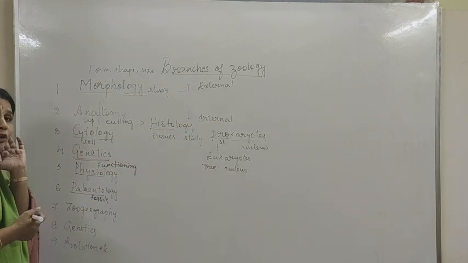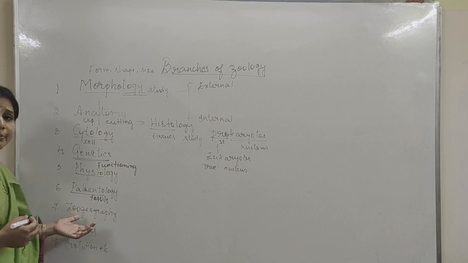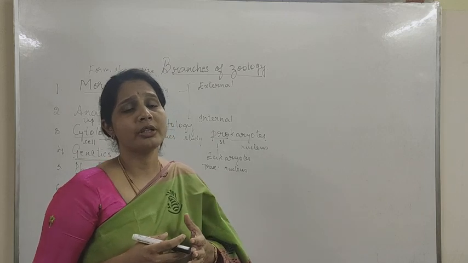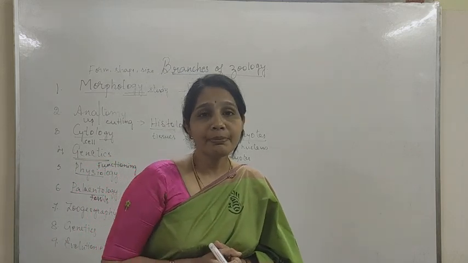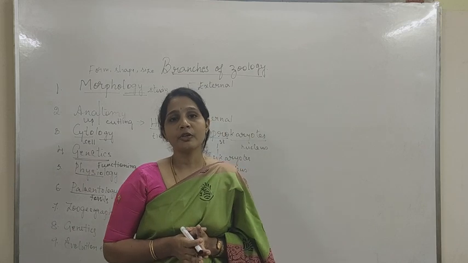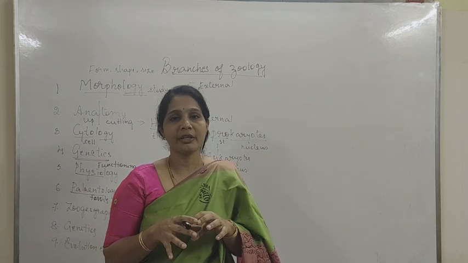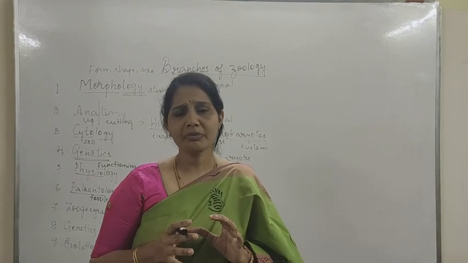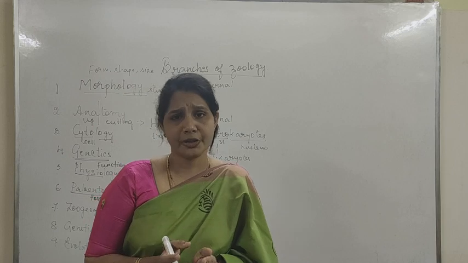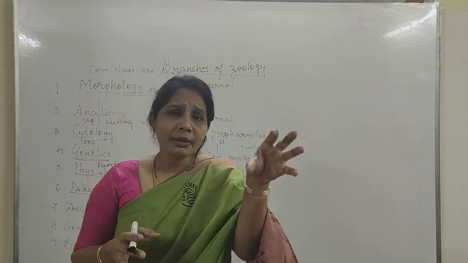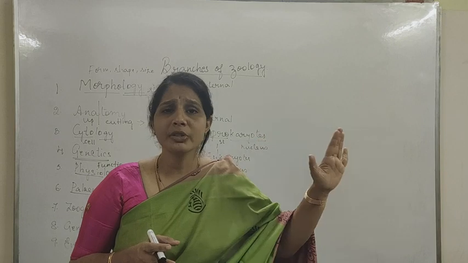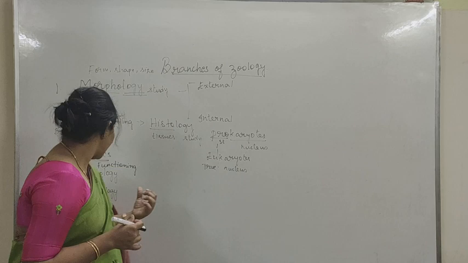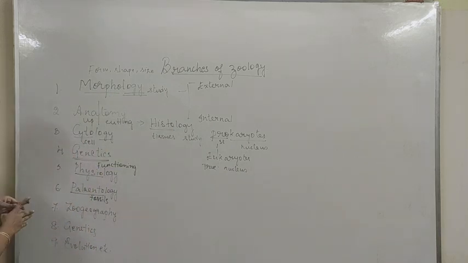Right? Next one, zoogeography. What is meant by zoogeography? That means the distribution of animals in different parts of the world. It is known as zoogeography. That means some animals are characteristic of only one particular area. For example, the kangaroos are restricted only to Australia. Right? Like that, some animals are only restricted to those areas. That distribution is called zoogeography. Right? Then next, I've already written genetics.